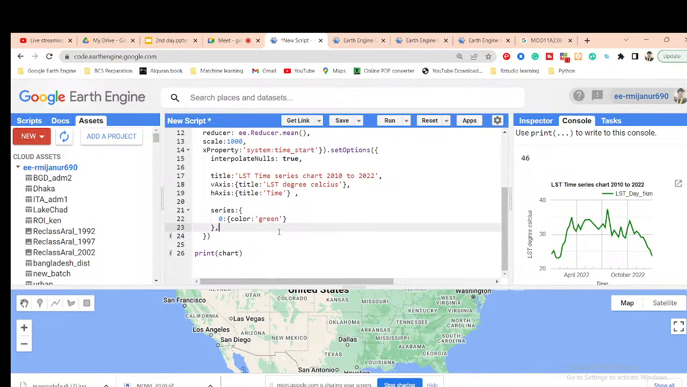So, comma sign, and we can also show the R square value, also the trend lines for the R square value. What is the relation of the R square value? We can easily display the result here. So for that, I can simply use the trend